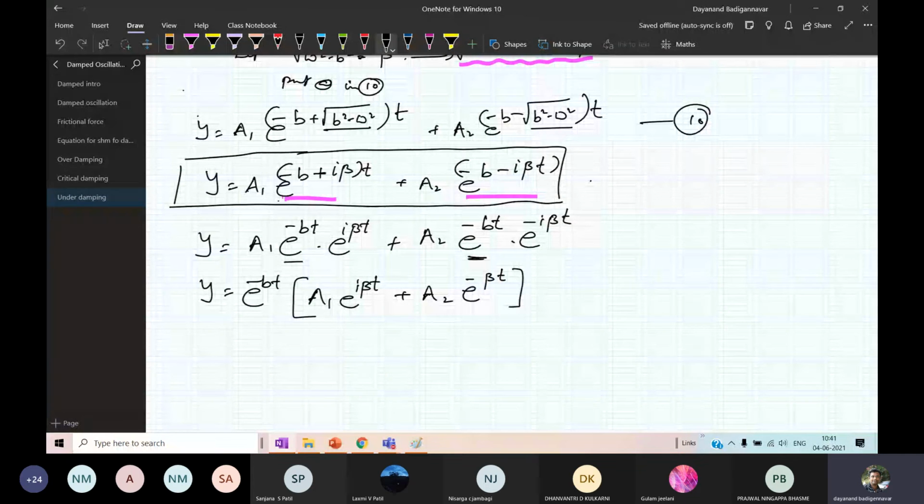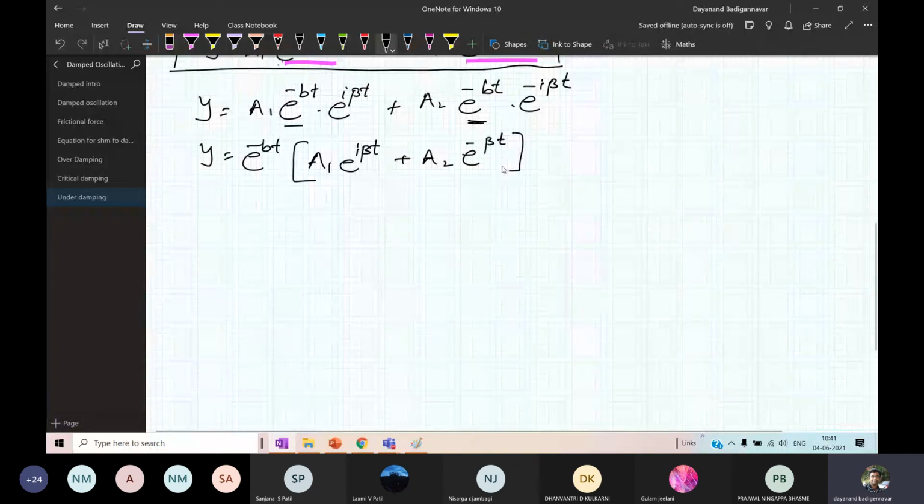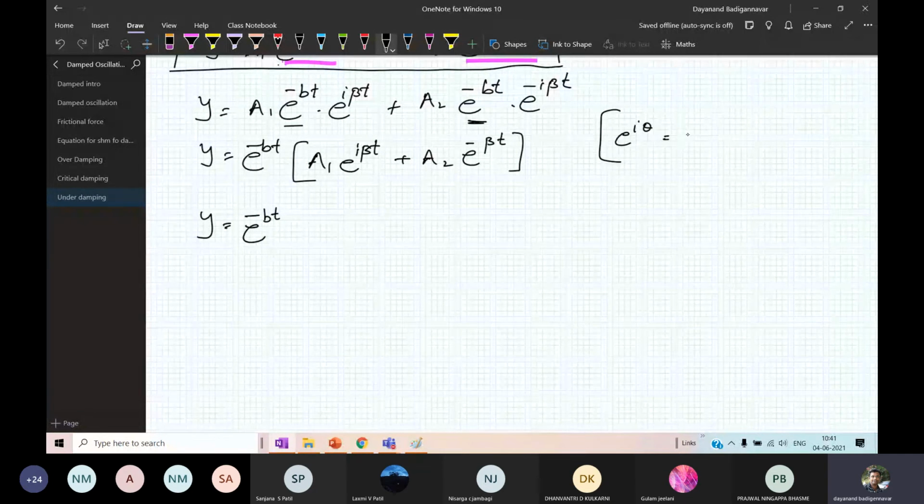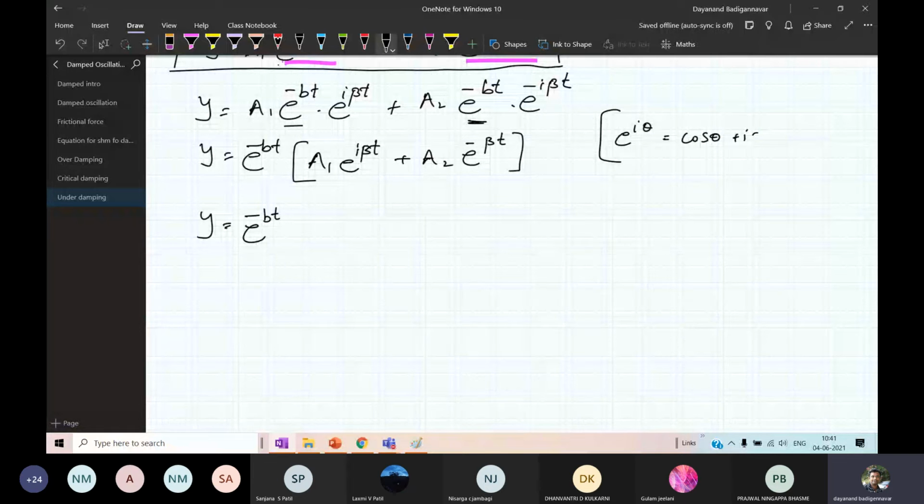Next, rearrange it: y equal to e raised to minus bt. Now, in PUC you learned Euler's theorem: e raised to I theta is cos theta plus I sin theta. Do you remember this equation?